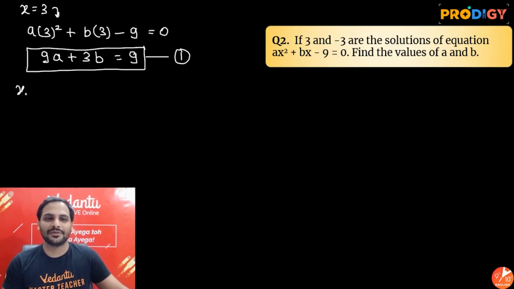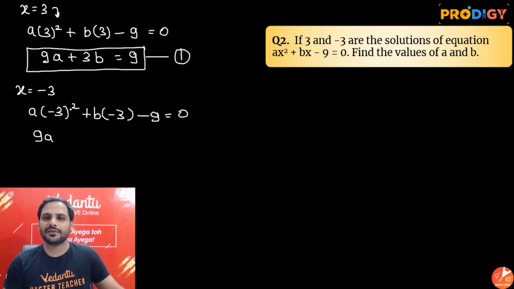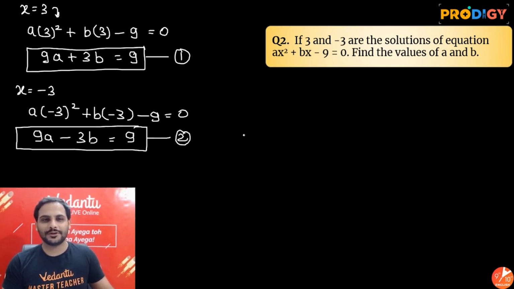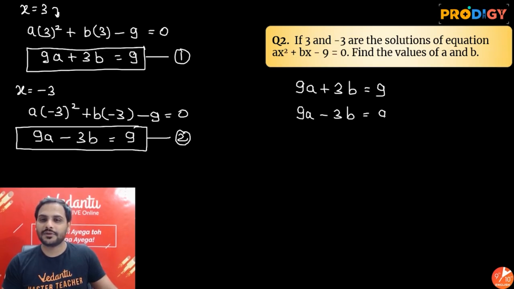All right, second equation, put x equal to minus 3. So a into minus 3 square plus b into minus 3 minus 9 equal to 0. So it will be again 9a, minus 3 whole square is 9, b into minus 3 is minus 3b, is equal to 9. This is my second equation. Now let's solve these two equations. So I have 9a plus 3b is equal to 9 and 9a minus 3b is also equal to 9.